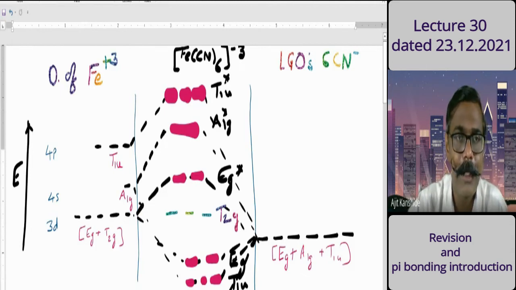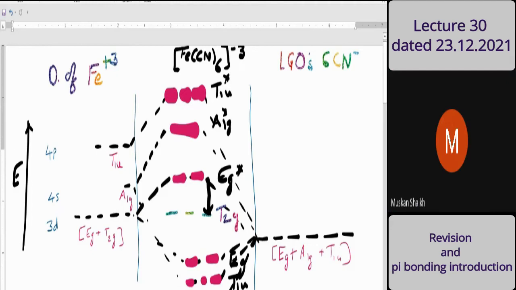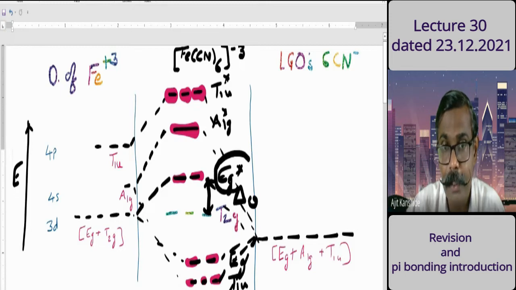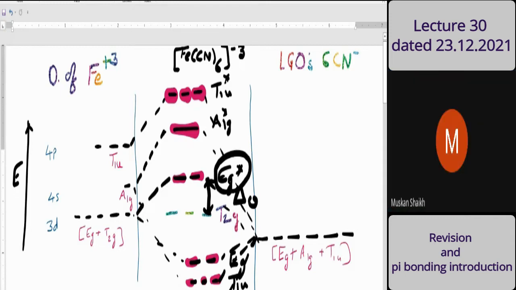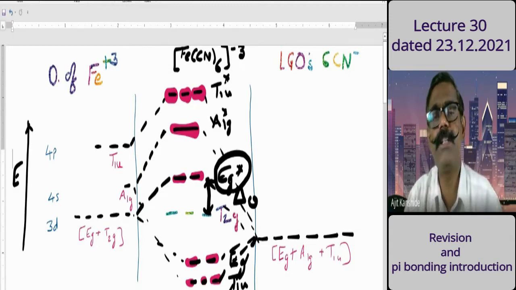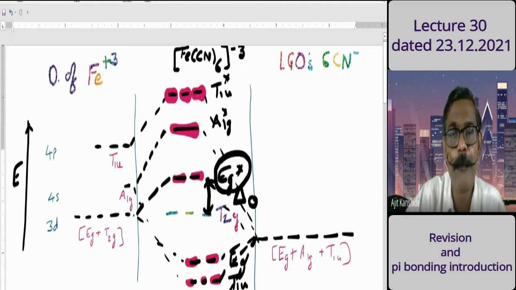Now I want your help. What is the delta O value? The gap between eg and t2g. Here in the MO diagram, it is not an eg orbital but the eg asterisk orbital, though actually it is a type of eg orbital. So that is our delta O value, or splitting parameter.